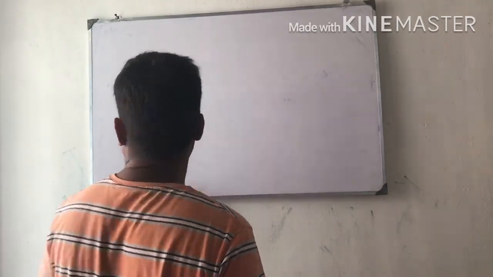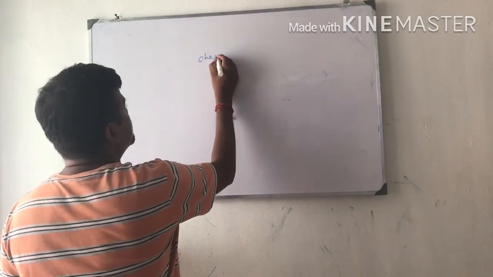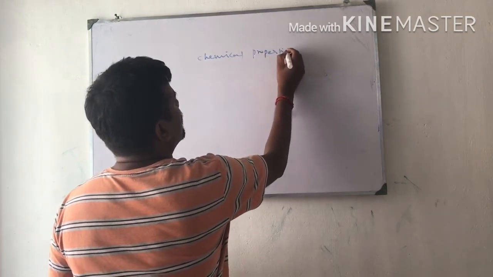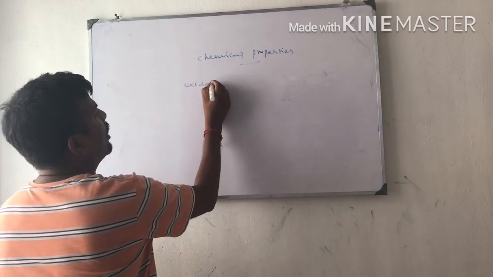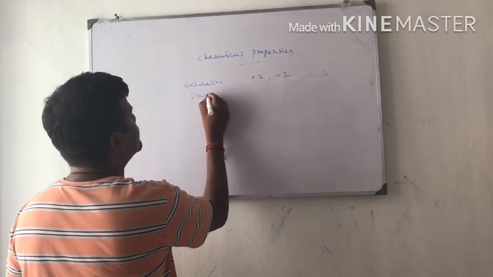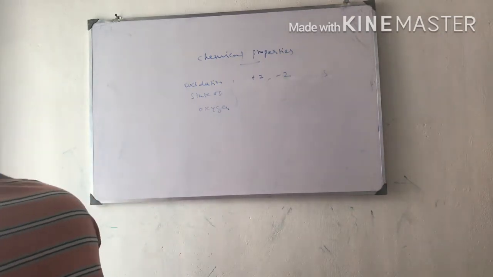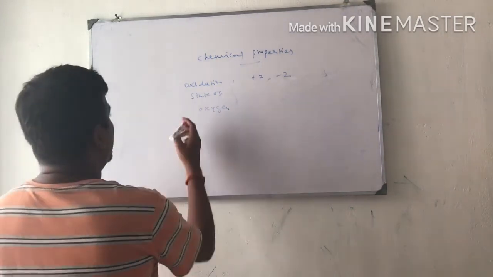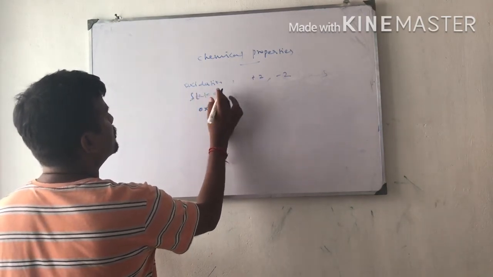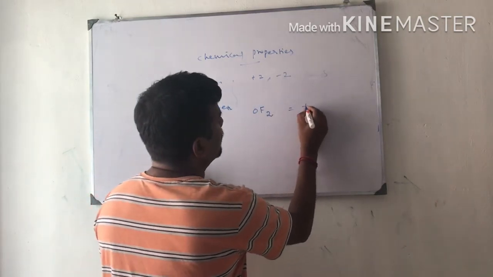Thus I am going to start with the chemical properties, like oxidation state, etc. Normally oxygen has +2 and -2 oxidation states. The oxidation state of oxygen is normally -2. In the case of OF2, oxygen has a +2 oxidation state.